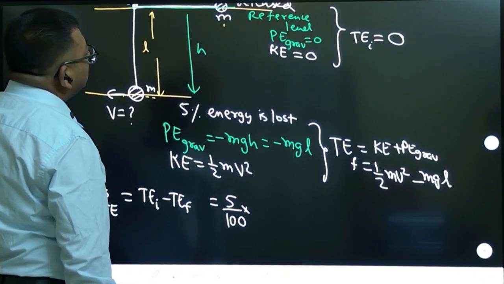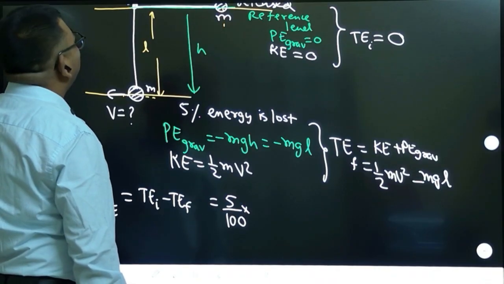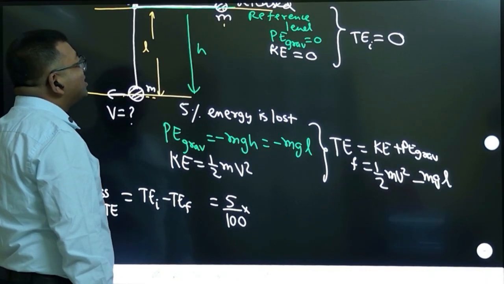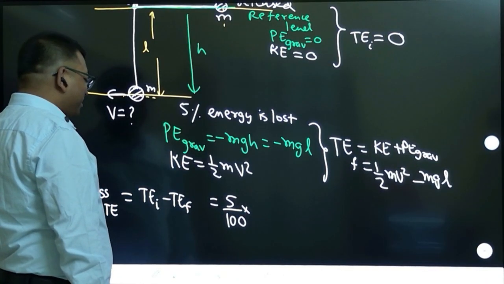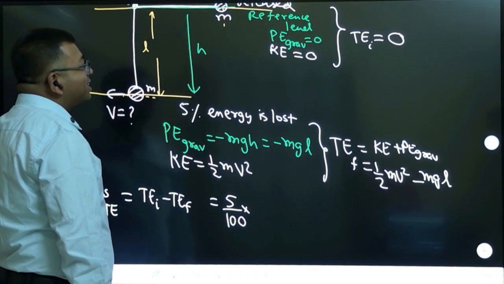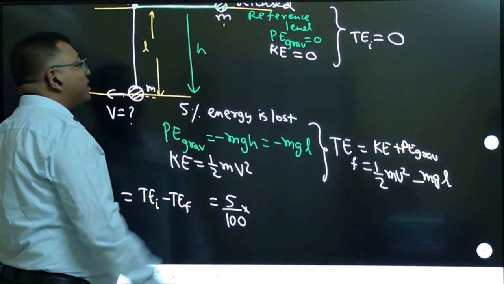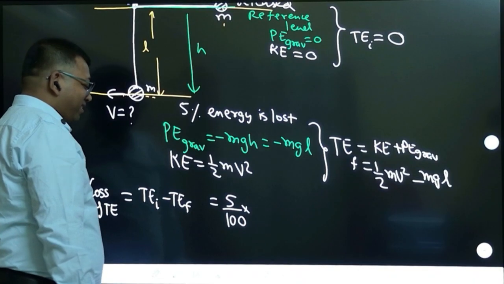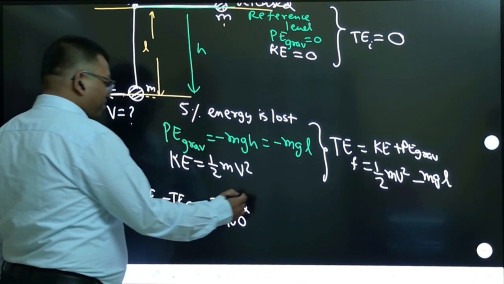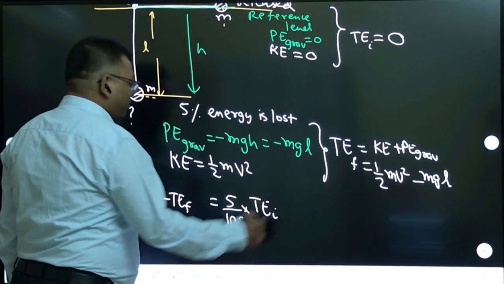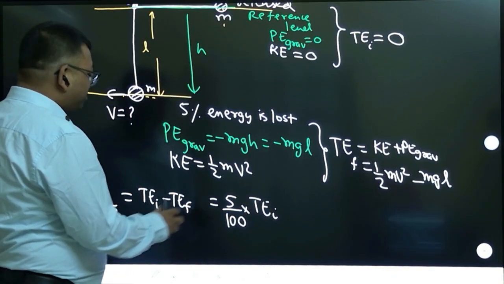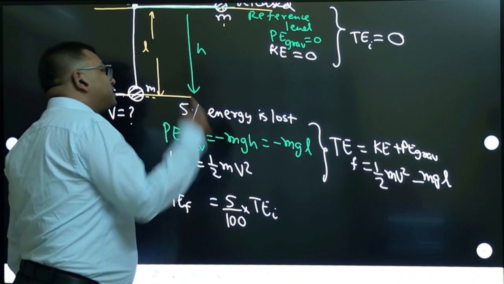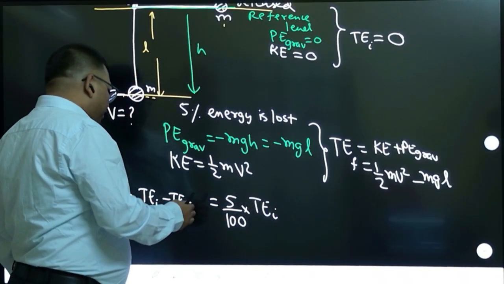But initial energy I am choosing 0. This is where I think the mistake is going to happen. If you take total initial energy as 0, then 5% of that is 0, so there is no loss. Try to understand: this loss is 5% of initial energy, but if I choose initial energy itself as 0, there will be no loss.